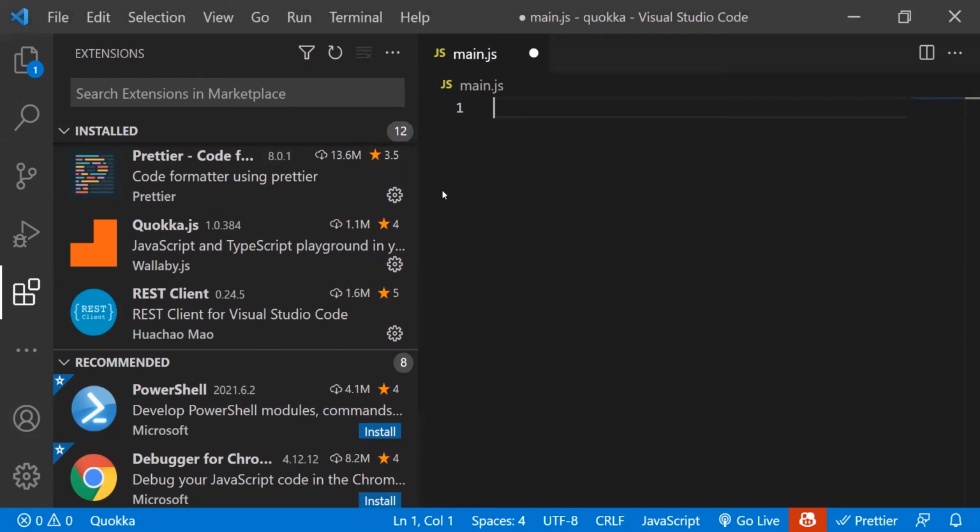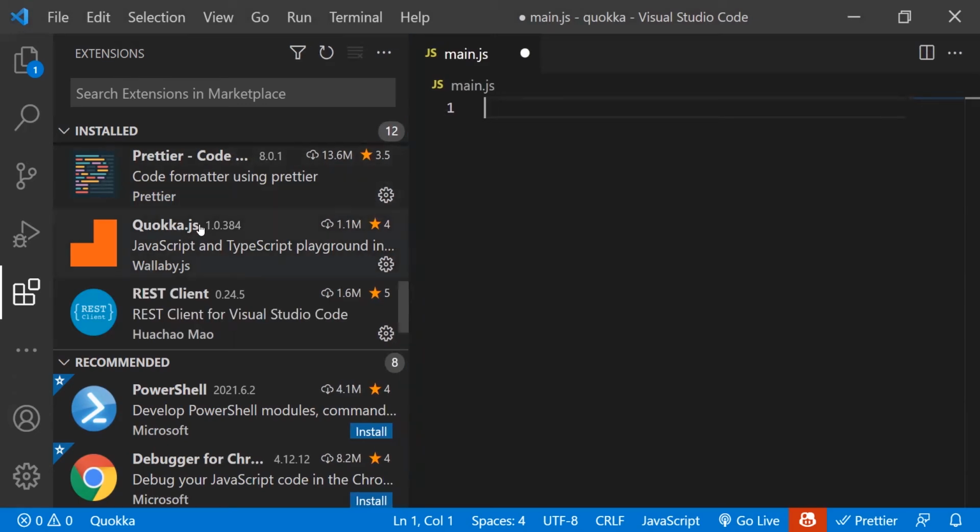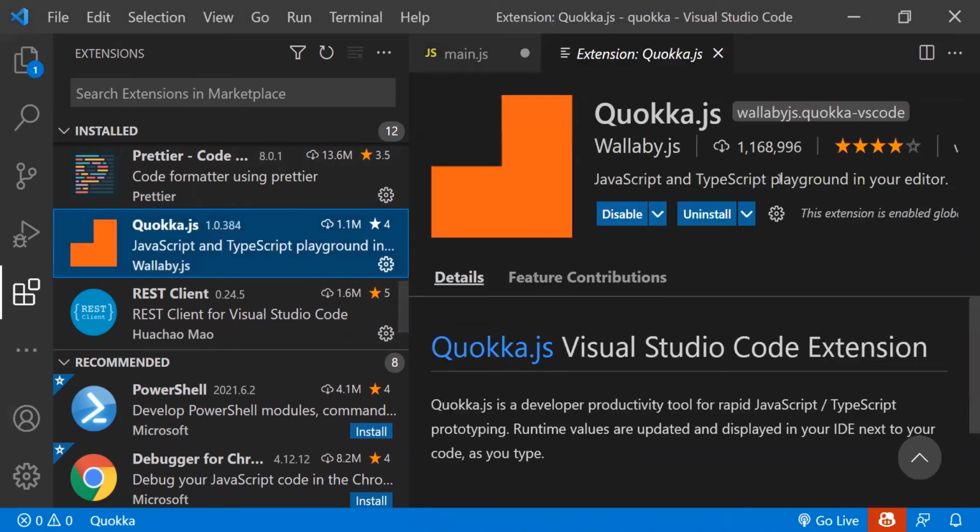In my last video, which happens to also be my first video, a lot of people asked me about what plugin I was using in that video. And that plugin is Quokka. It's this right here. Basically, it's like a JavaScript, TypeScript playground, kind of like a scratch pad that you can test JavaScript snippets in.